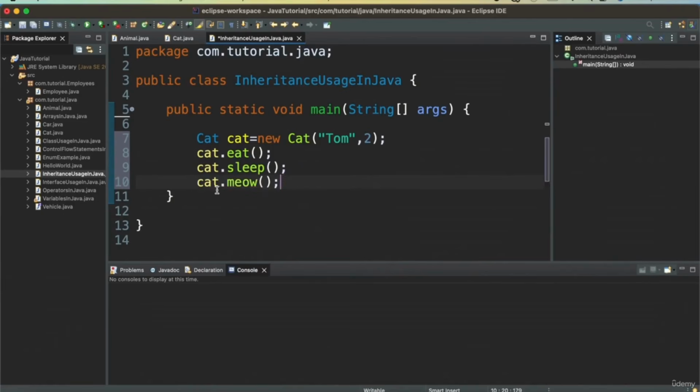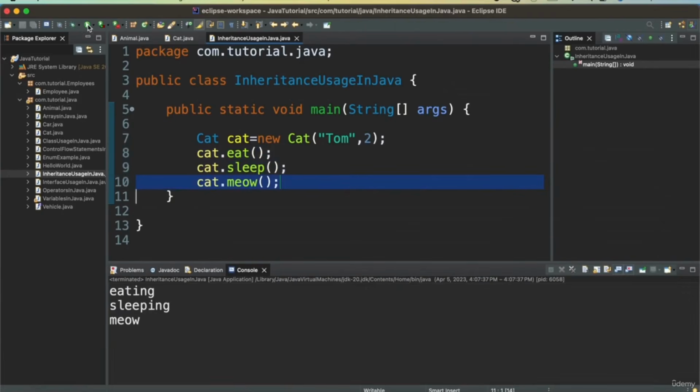So as you see, since Cat extends Animal class, we are able to call the superclass methods as well as the subclass method. Now let's run this, and we can see the output getting printed from both these classes.